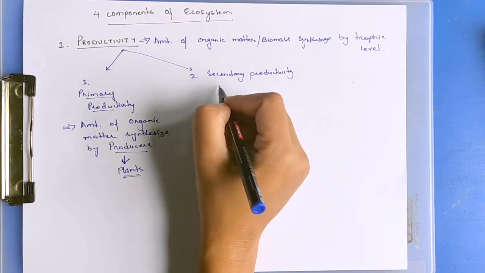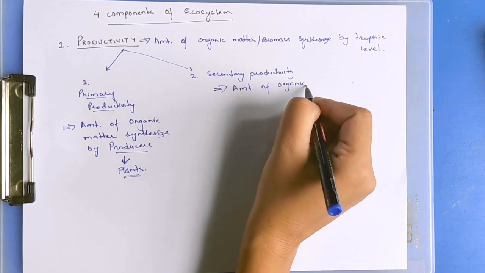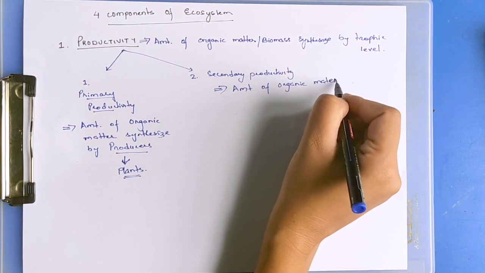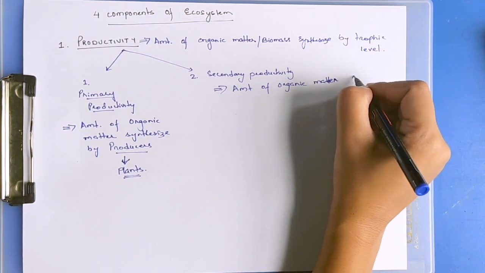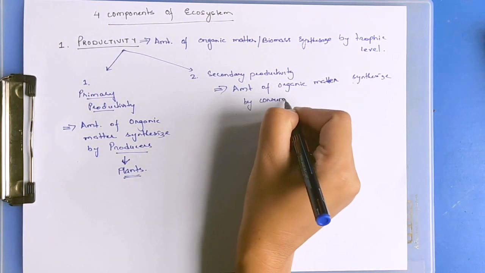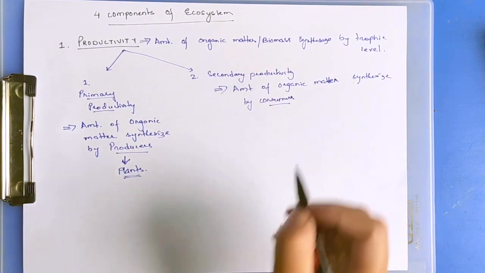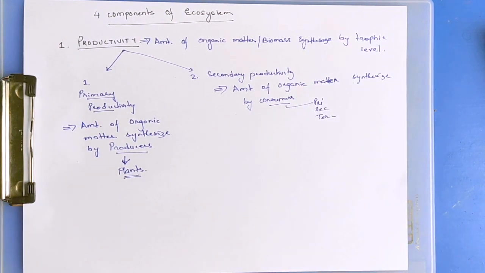Secondary productivity is the amount of organic matter or biomass which is synthesized by the consumers. At the consumer level there can be primary consumers, secondary consumers, tertiary consumers. They are included under consumers. The organic matter synthesized by consumers is known as secondary productivity.